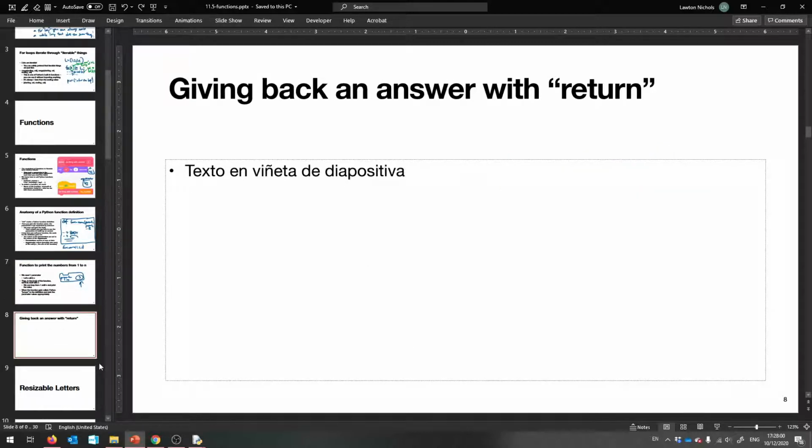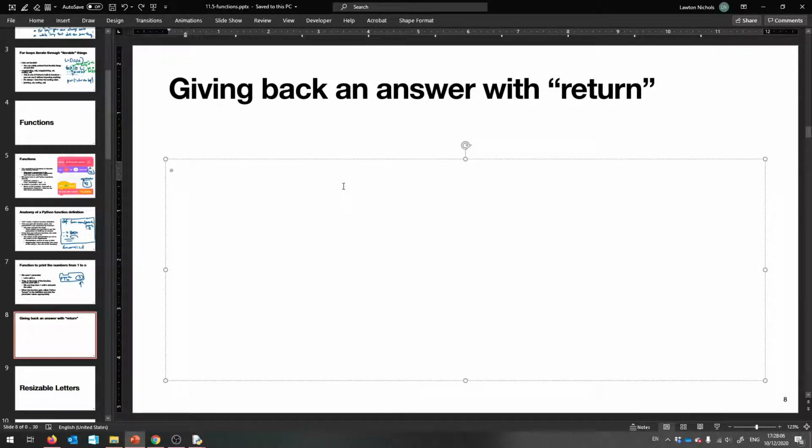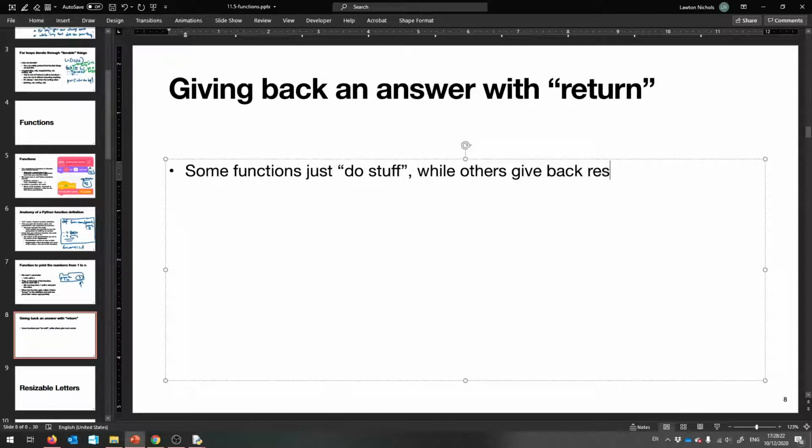Now I want to share with you a quirk of the way that functions work. Remember that some functions just do stuff, while others give back results, in addition to doing stuff, of course.